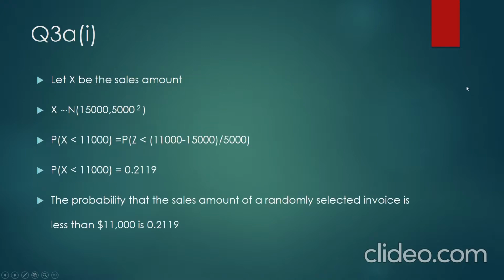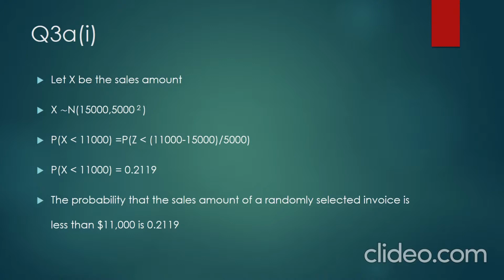So back to the question, let x be the sales amount, and x will be the random variable, which follows the normal distribution with 15,000 as the mean and 5,000 as the standard deviation.